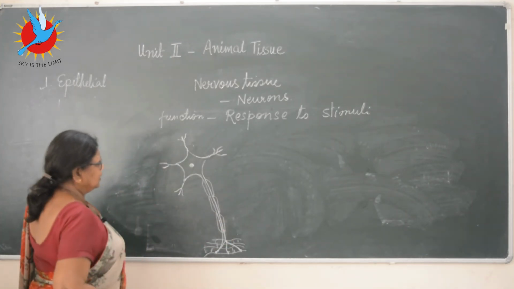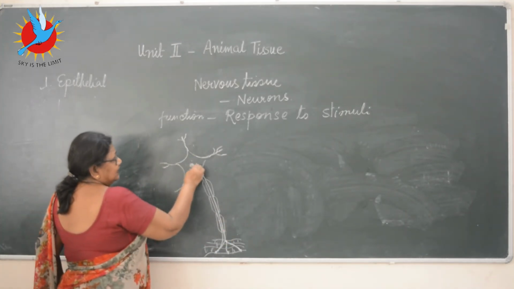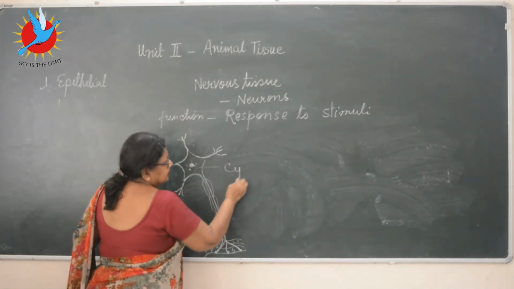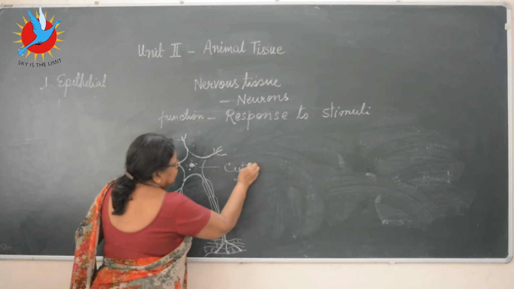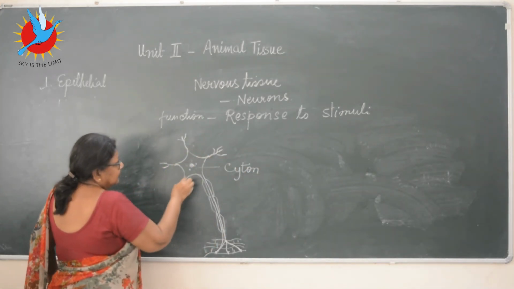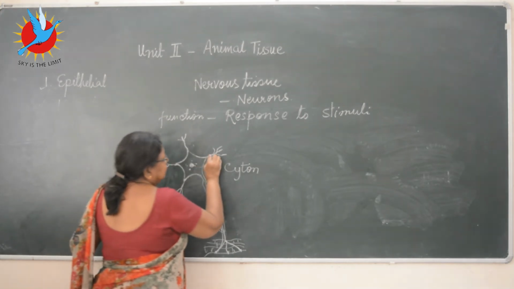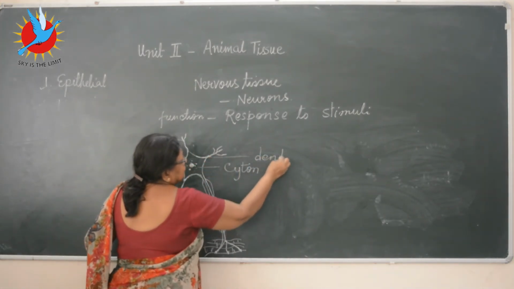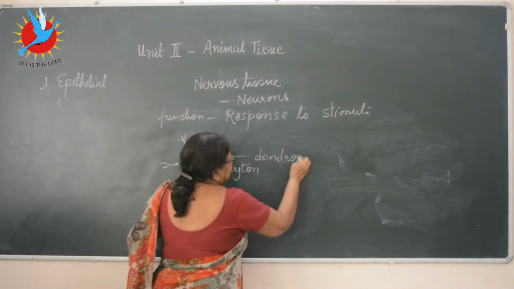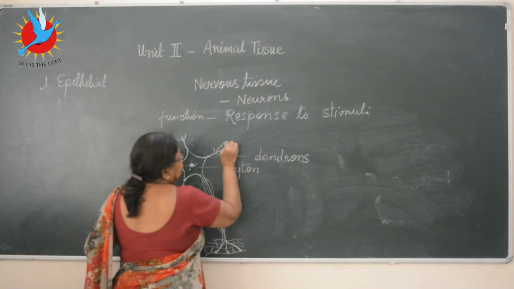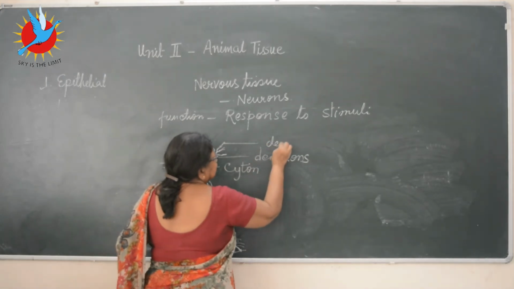That's all. Once you see it, it's easy for you to draw. This is the main cell body called the cyton. From here you can see these branches coming out. The smaller branches are called the dendrons. And the finer branches here are called the dendrites.